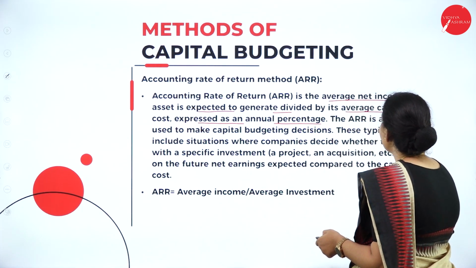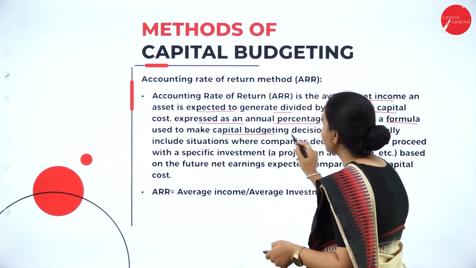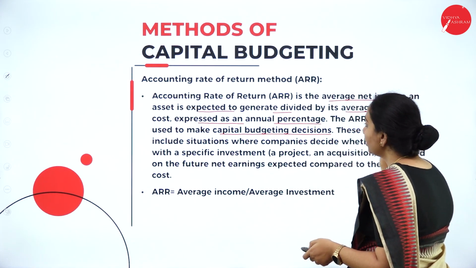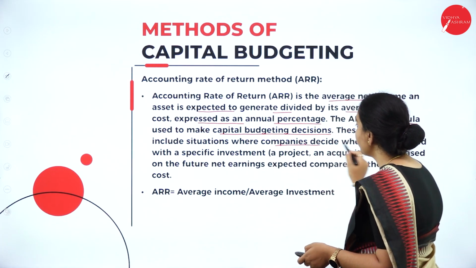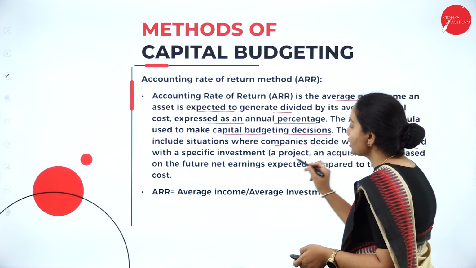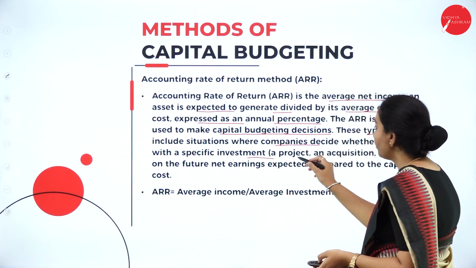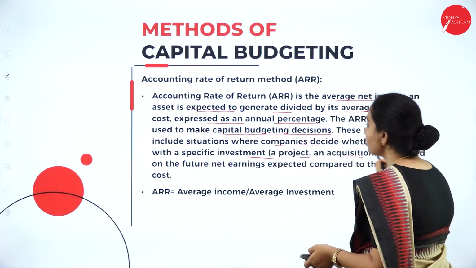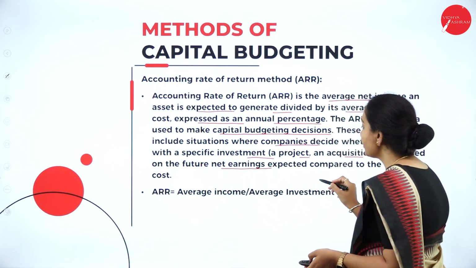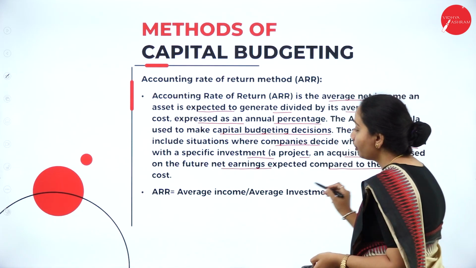So the ARR formula is used to make capital budgeting decisions. These typically include situations where companies decide whether to proceed with a specific investment, that is a project or acquisition, etc., based on the future net earnings expected compared to the capital cost.